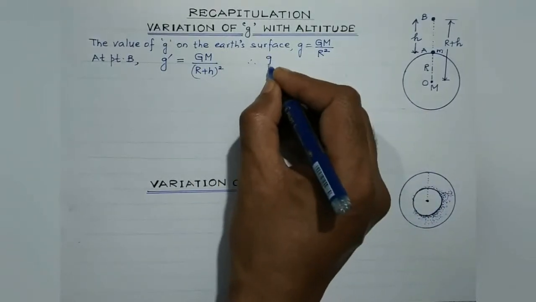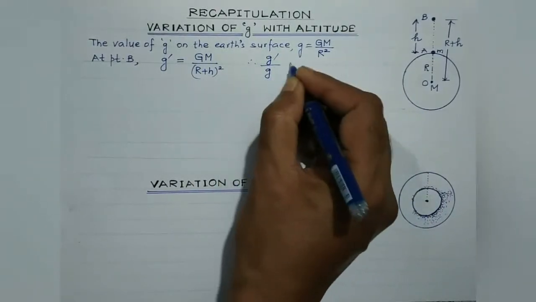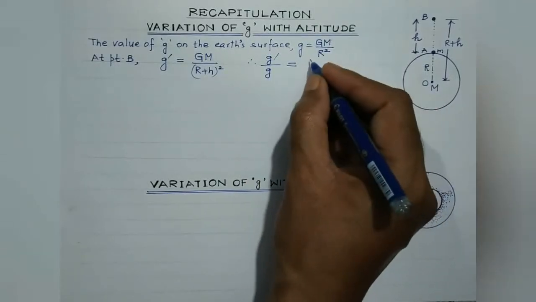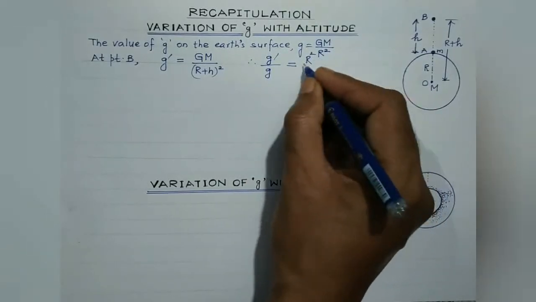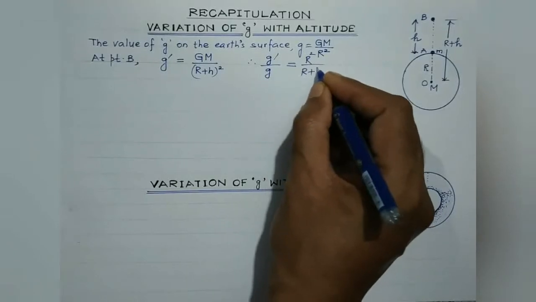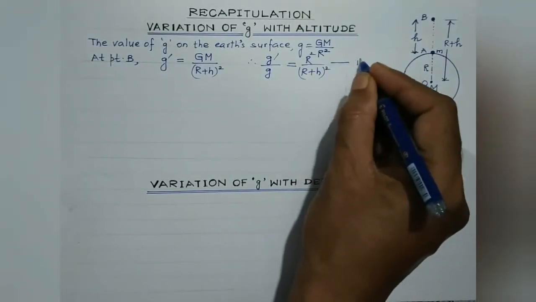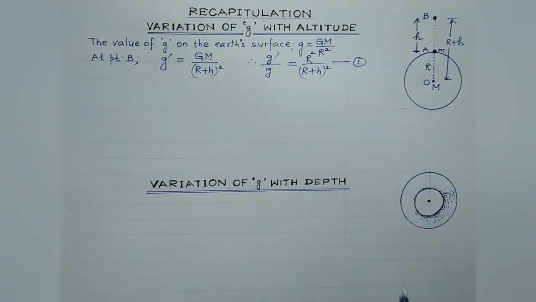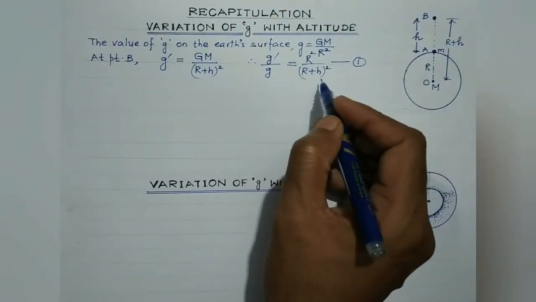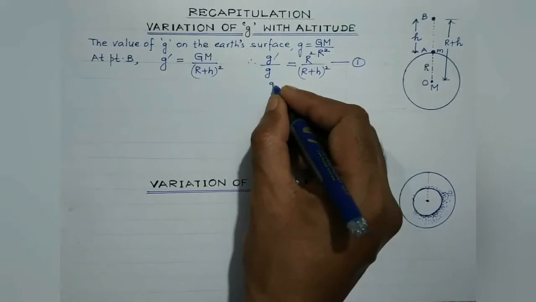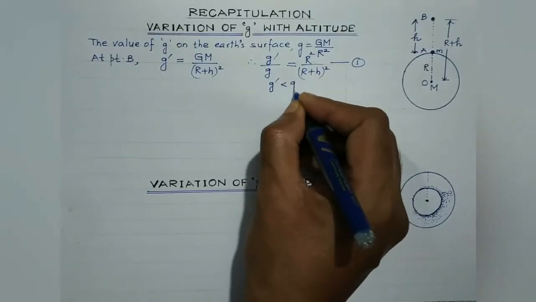Therefore, if you compare these two values, g dash by g will be equal to R square divided by (R plus h) whole square. This we have already done, right? So it clearly indicates that g dash is less than g.